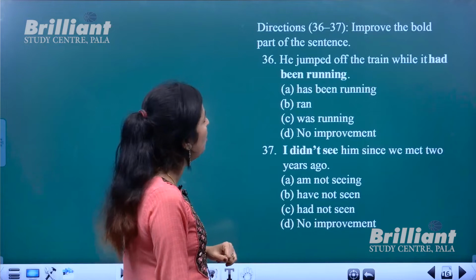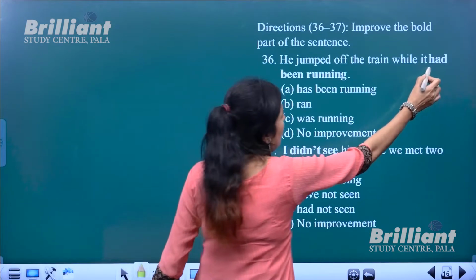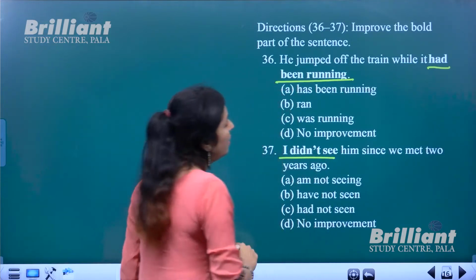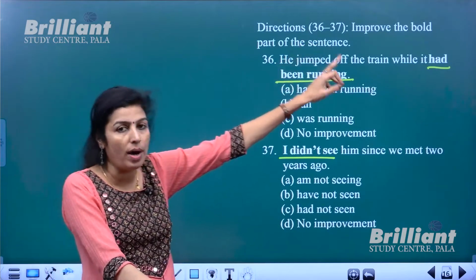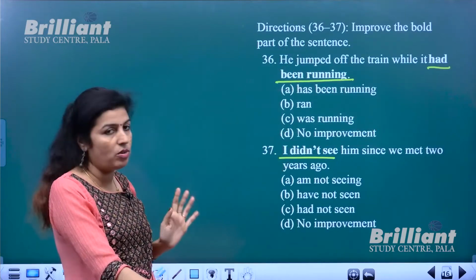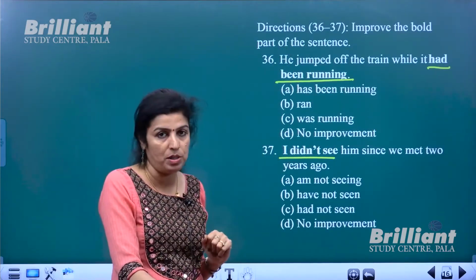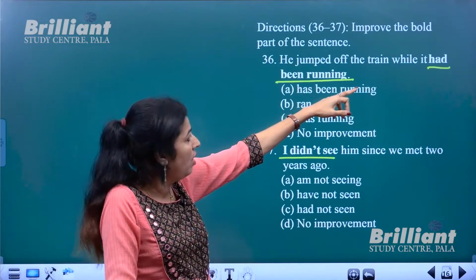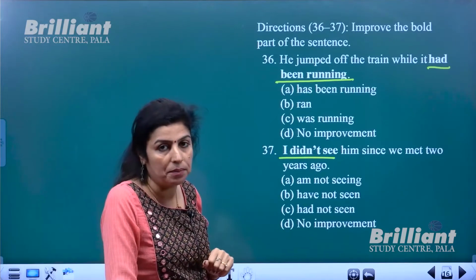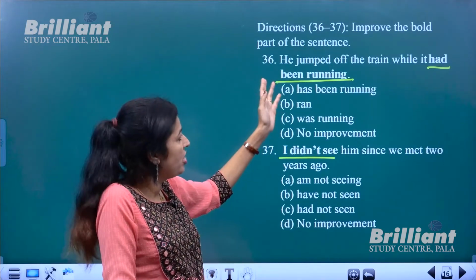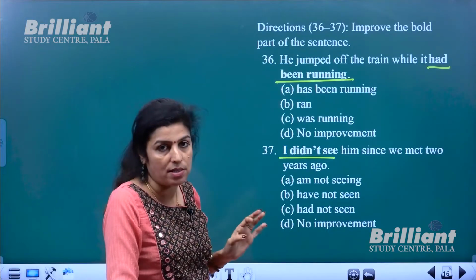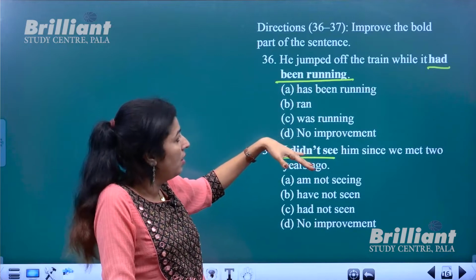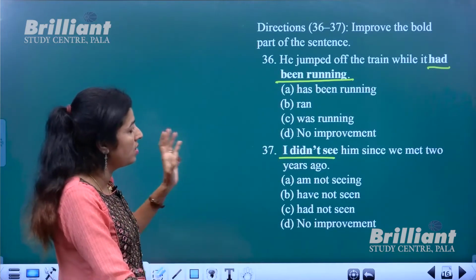Next, improve the bold part of the sentence. Bold part: had been running. I didn't see. Okay. So in case it requires improvement, choose the better option or else choose no improvement. Okay, let us look at the sentence first. He jumped off the train while it had been running. Okay, he jumped off. It's past tense, simple past tense. So do not use had been running, but past continuous tense.